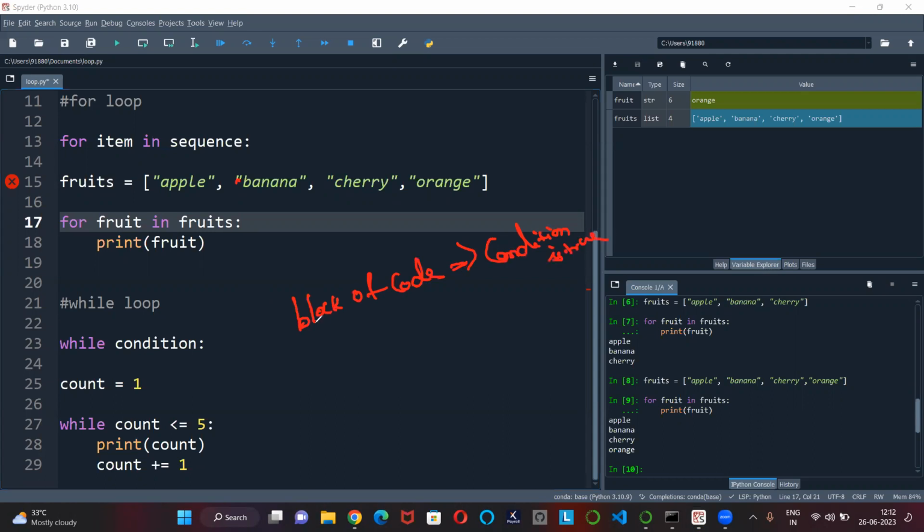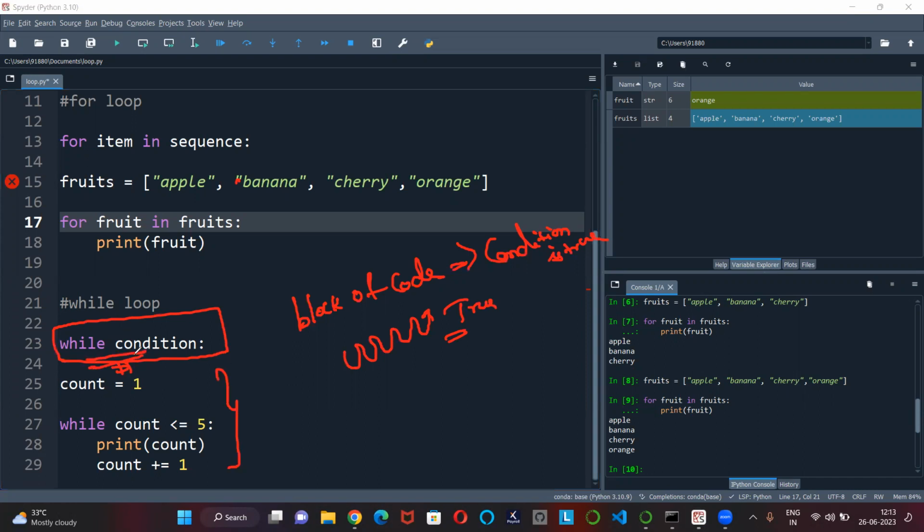Okay, so when is it useful? When you want to repeat an operation until a certain condition is met. If you want to keep repeating until the condition is true, then you can use this while loop. So the basic syntax is this: while condition, then here you write the code block that needs to be executed. I have written it here.